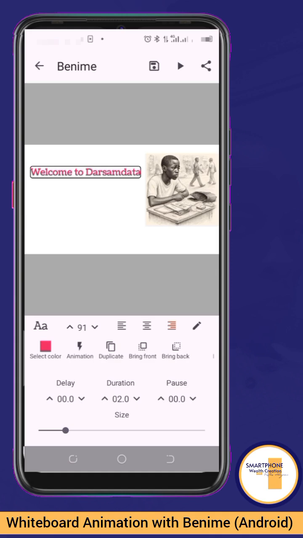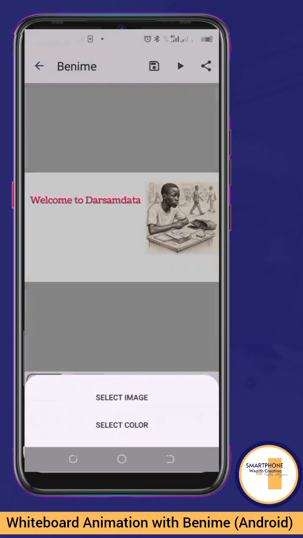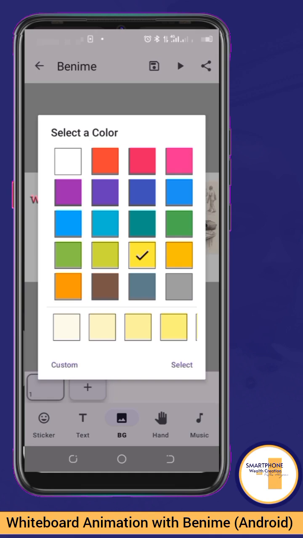So let's go back. Click out, double click out, and let's go to BG. BG here now is similar to sticker. It's for images too. If you want to add an image, but you want to change this white background to something that has an image, let's say for instance, if I tap on it now and select image, that means I'm uploading an image as a background. If I select color, that means I want to change the color to something else apart from white.